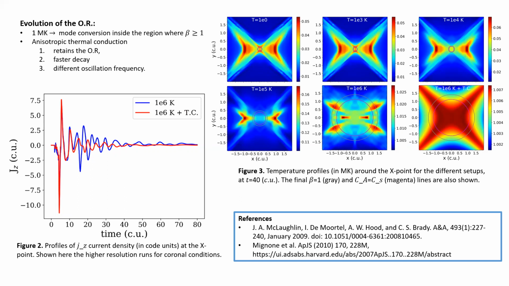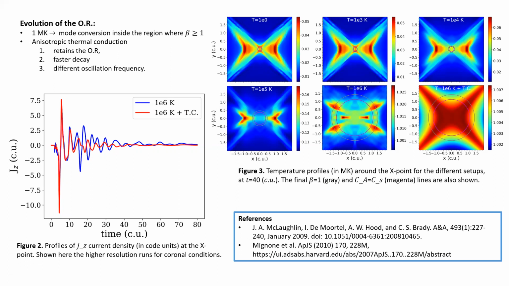By introducing anisotropic thermal conduction, we see that oscillatory reconnection is not killed, but instead persists. However, now it decays faster than it did before, and also there is a phase difference between these two cases, indicating that now we have a different oscillation frequency between the case with and without thermal conduction.